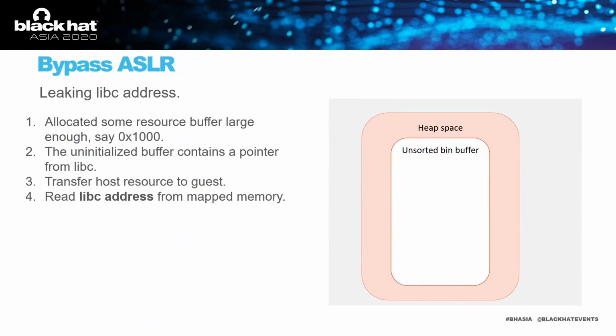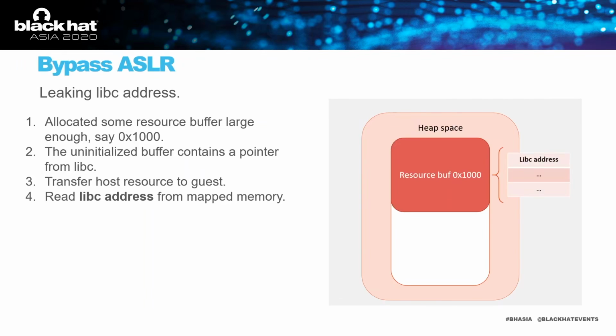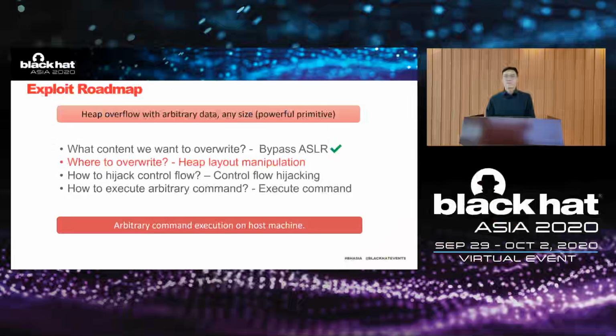We also want to leak a libc address. This is even simpler. We can just allocate some resource buffer large enough, say 0x1000. libc will allocate such a large buffer from the unsorted bins, which contains pointers to the libc address. And we transfer this buffer back to the guest and read out the libc address. Done. So the first problem is solved.